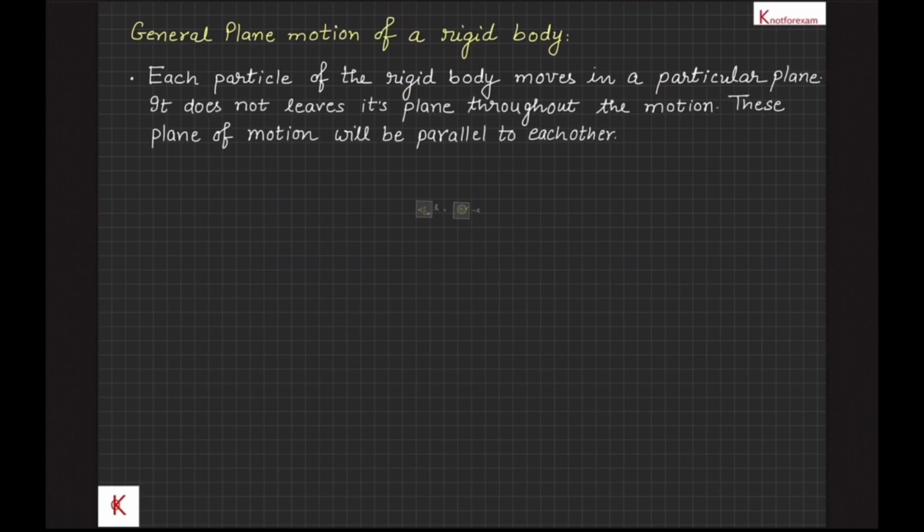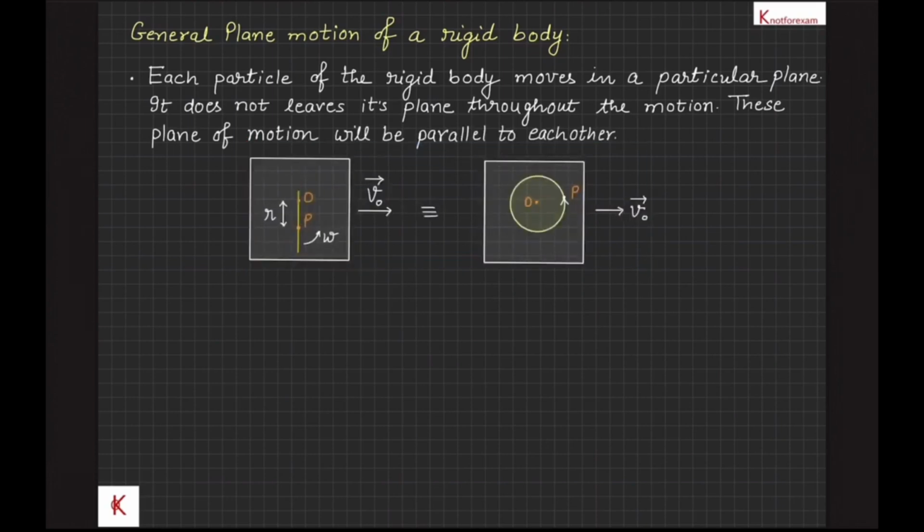Let's take a look at the given figure. A rod is free to rotate about its point O, pivoted on a platform moving with velocity v0 vector. Let the angular velocity of the rod be omega vector, and the position vector of point P at a distance r from point O be rPO vector with respect to point O. Therefore, velocity of point P, Vp vector, is equal to velocity of platform V0 vector plus velocity of point P with respect to the platform, that is VPO vector.